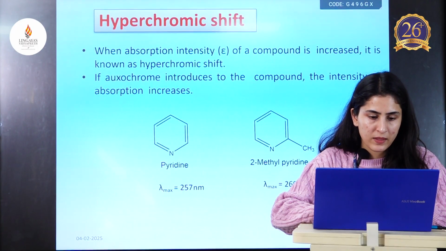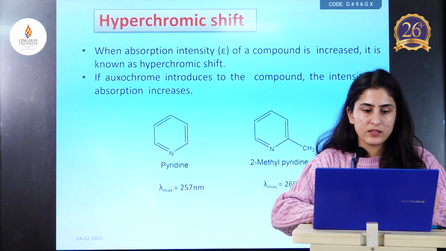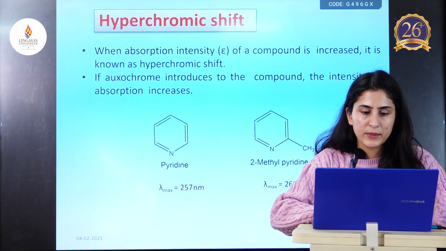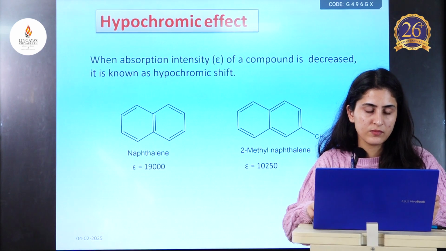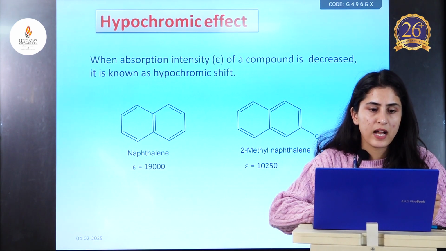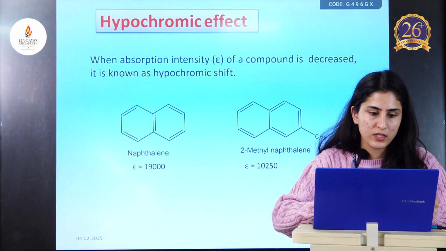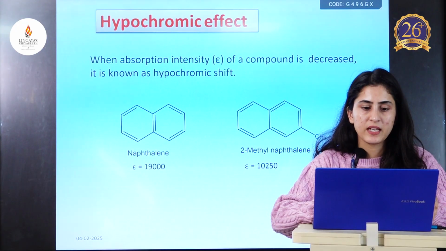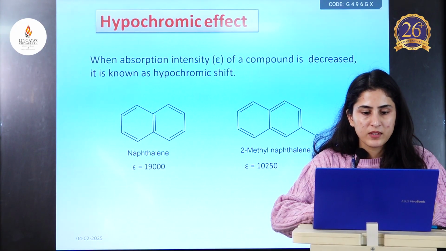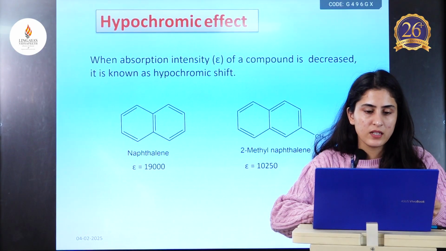In pyridine, the lambda max is 257 nanometer, and when we introduce a methyl group to the compound, the lambda max is shifted to 260 nanometer. Lastly, we have hypochromic shift, which is decrease in intensity of absorption. An example is naphthalene, and when a methyl group is introduced to it, the absorption intensity of the compound decreases.